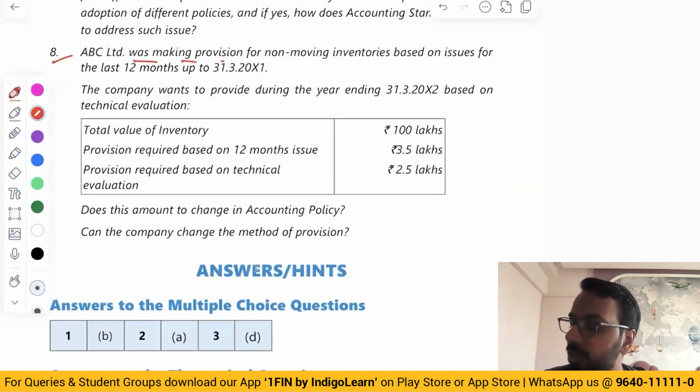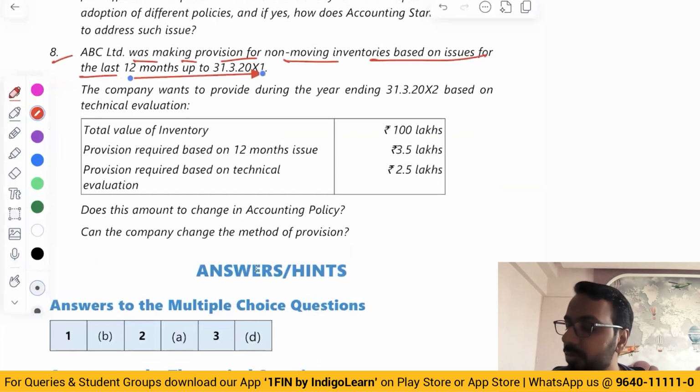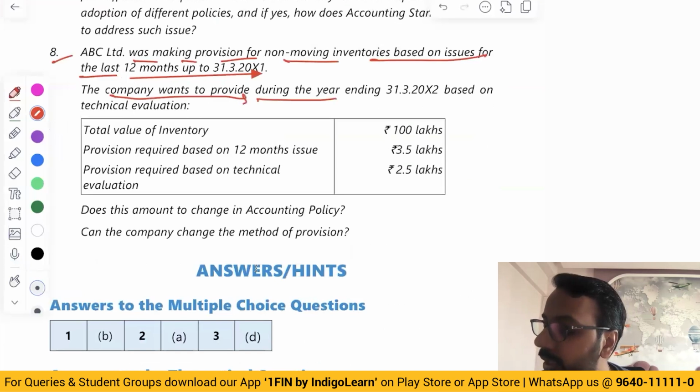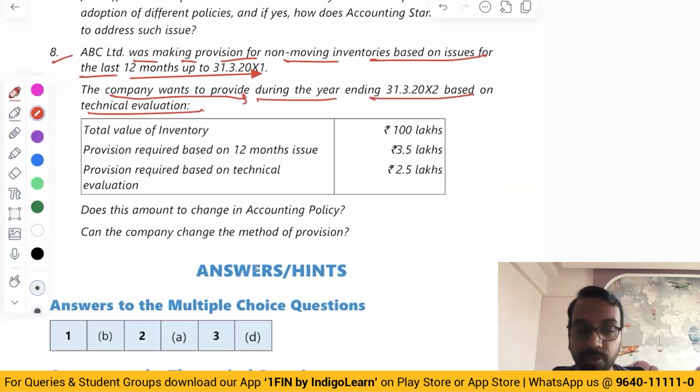ABC was making provision for non-moving inventories based on issues for the last 12 months up to 31st March of year 1. The company wants to provide during the year ended 31st March year 2 based on technical evaluation. Now, so far you are doing based on what? Slow moving, non-moving. Non-moving means inventories which is not being sold. That is what is called non-moving inventory. We were making provision based on non-moving inventory. Now, we want to change the method of making that provision to technical evaluation.